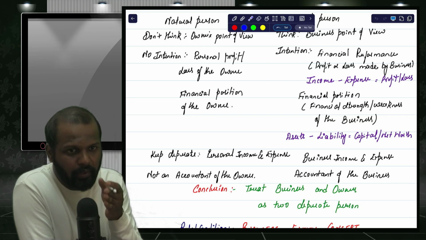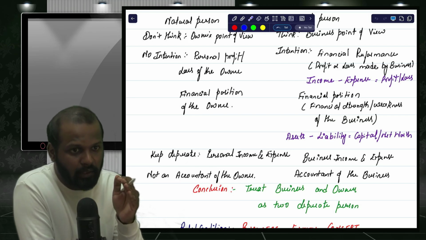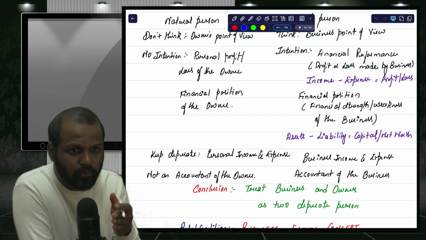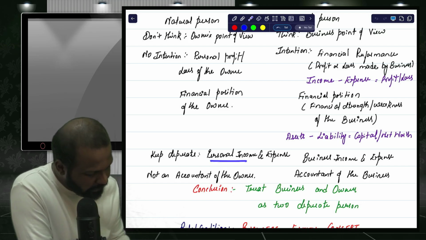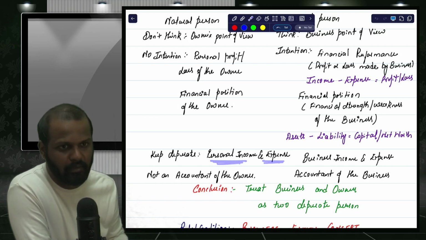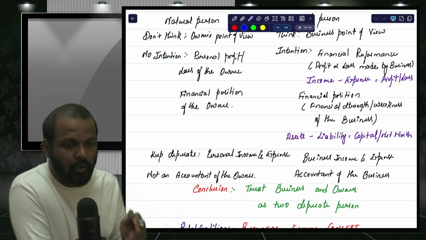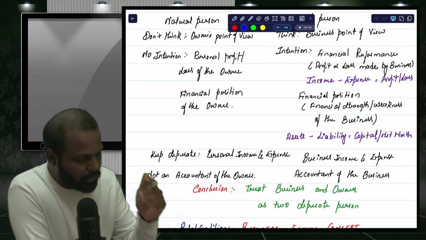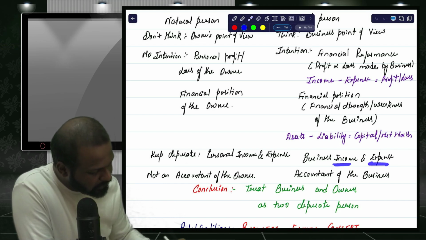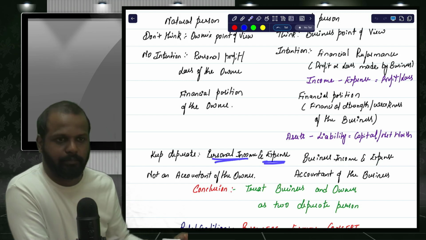If you want to find out the profit or loss of the business separately and the profit or loss of the owner separately, then keep personal income and expenses separate from business income and expenses. So if you want to know only the profit or loss of the business, then business income and expenses should be kept separate from personal income and expenses.